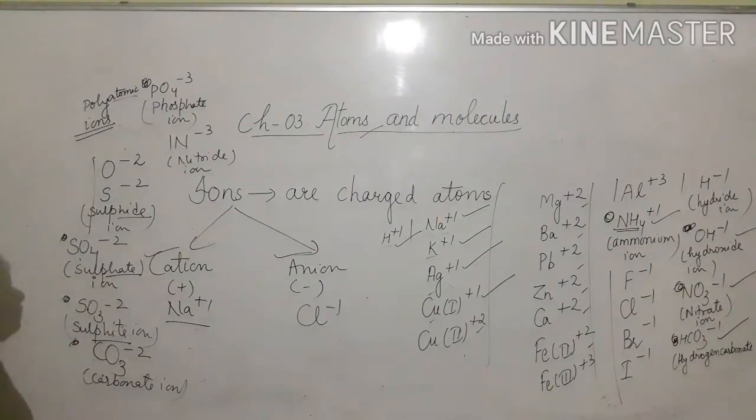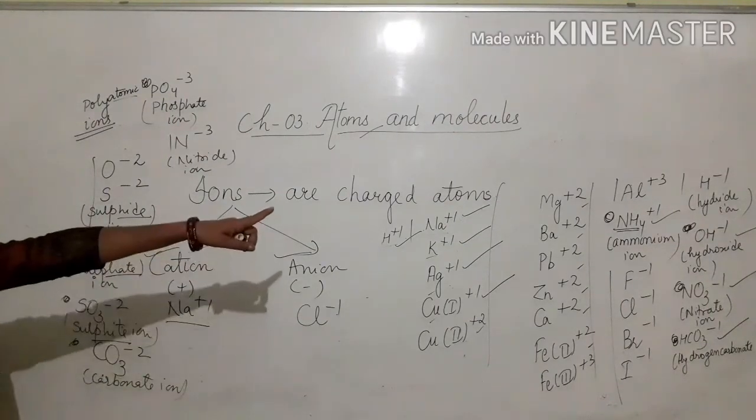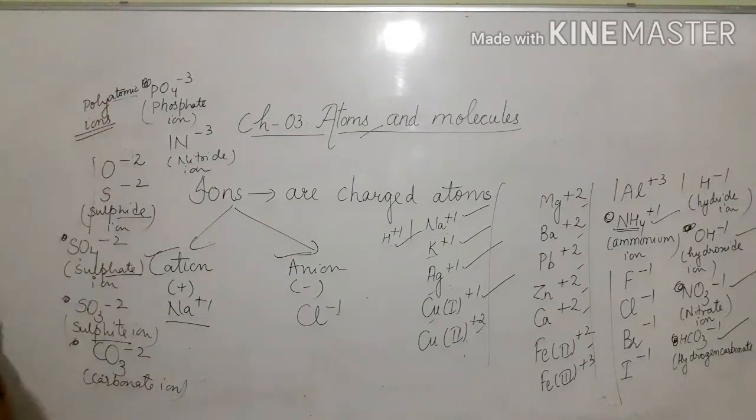These are polyatomic ions because these ions are not made up of one charged atom. These are made up of two or more than two atoms.